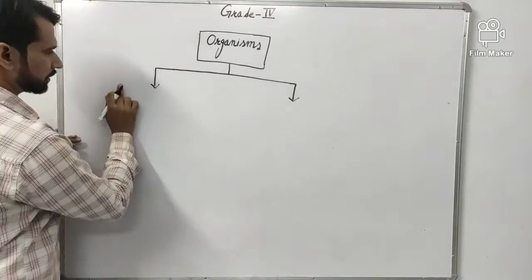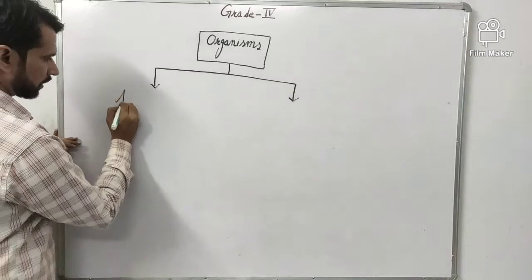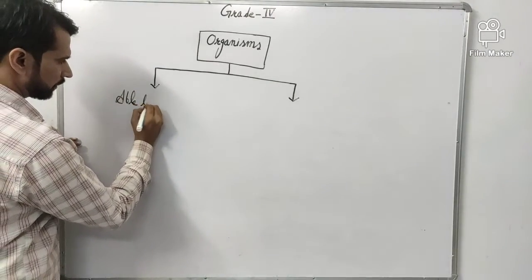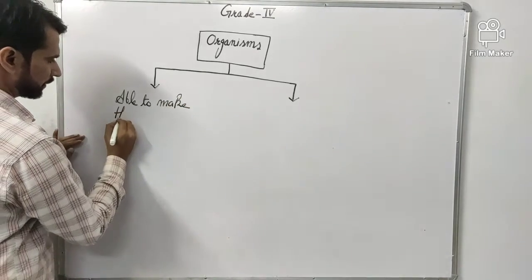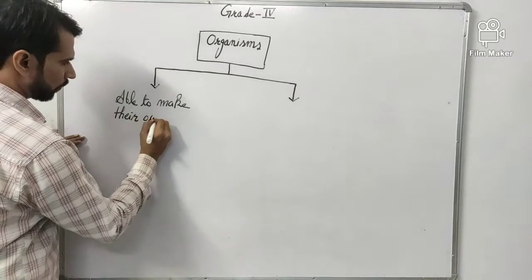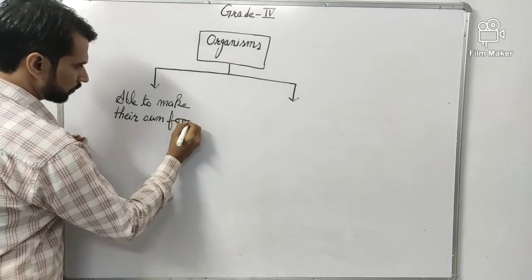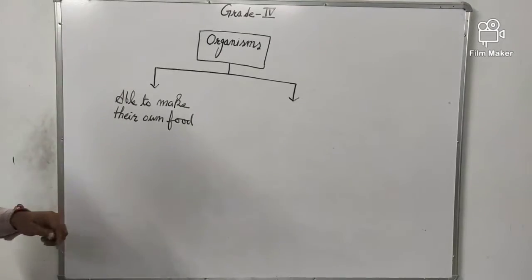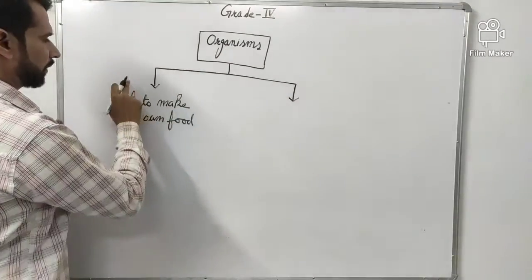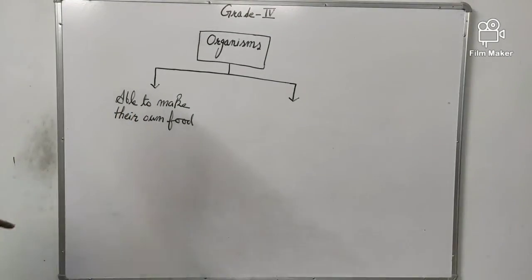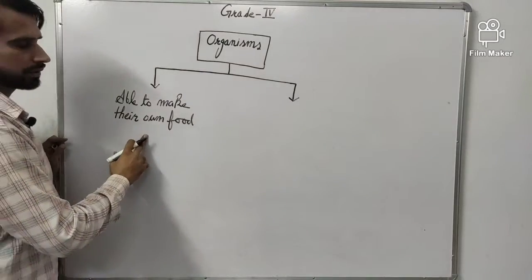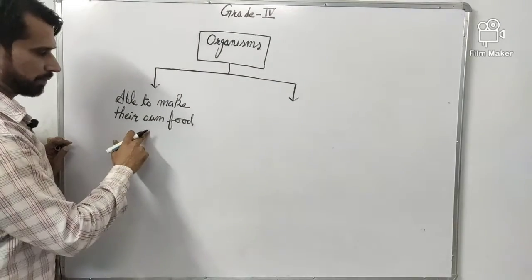What are the two types of organisms? The first one is those which are able to make their own food. Okay, in the question you have a table. Organism: the first type of organisms are those which are able to make their own food. It means they can make their food. Okay, first type is that.